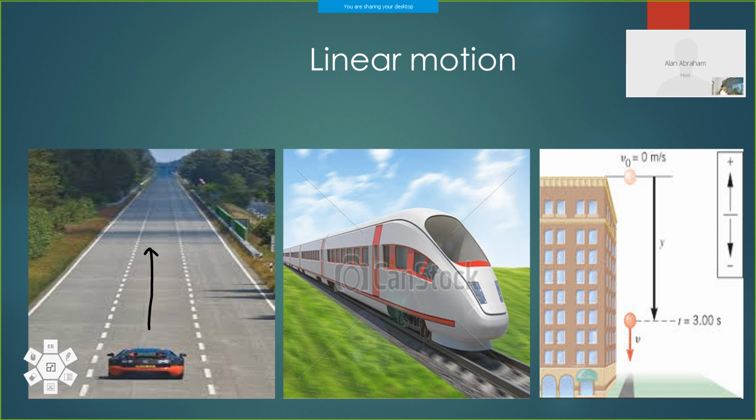Here a train is moving through a straight path. So the motion in a straight line is linear motion or rectilinear motion. Here you can see a ball moving from the top of a building to the ground, and it also has a straight line path, and here the motion is linear.